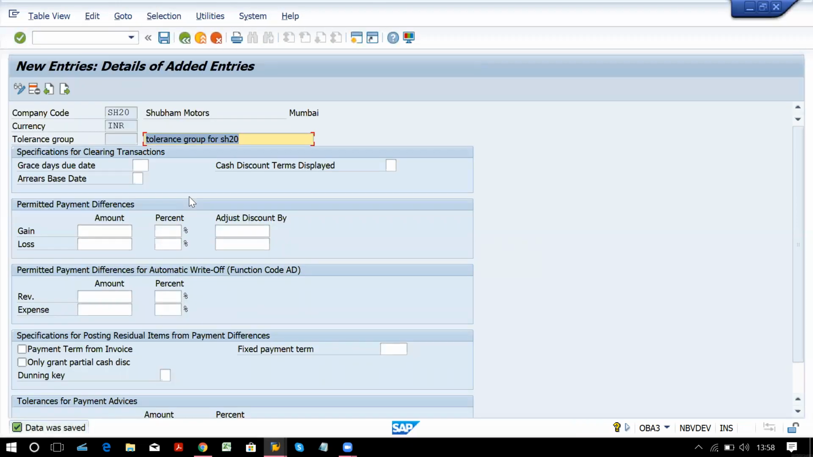Just to confirm, this code OBA3 is for which thing? Tolerance group for customer and vendor. Okay.